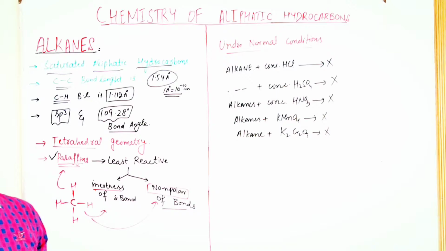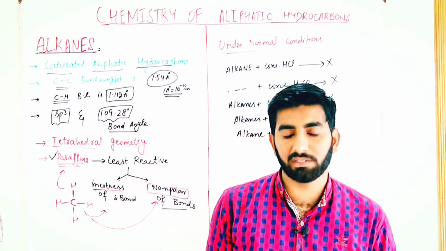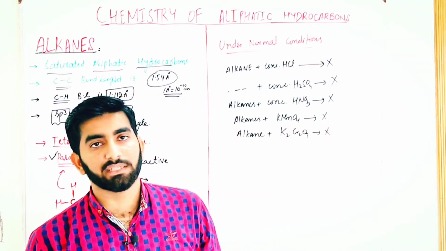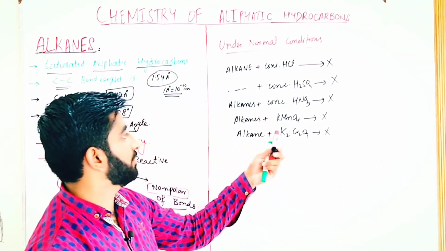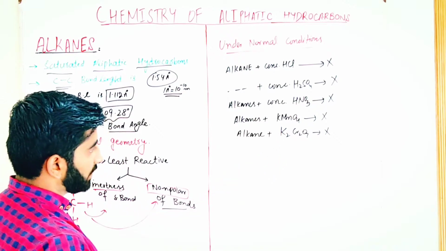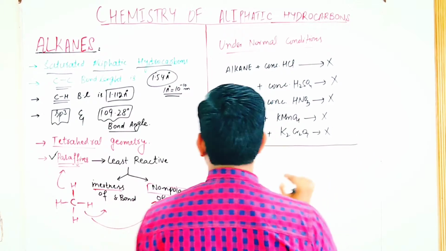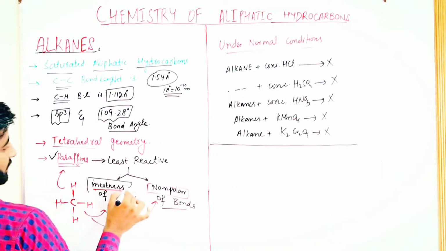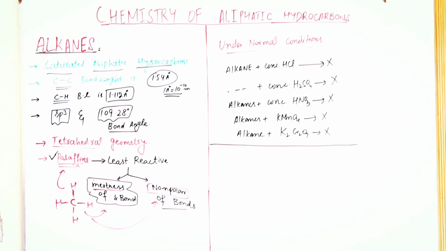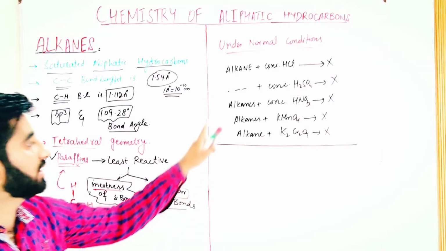It means that under normal conditions alkane does not react with any chemical reagent like concentrated hydrochloric acid, concentrated sulfuric acid, concentrated nitric acid, KMnO4, or K2Cr2O7. So these two factors tell us that alkanes are least reactive: the inertness of sigma bond and the non-polar nature of bonds.